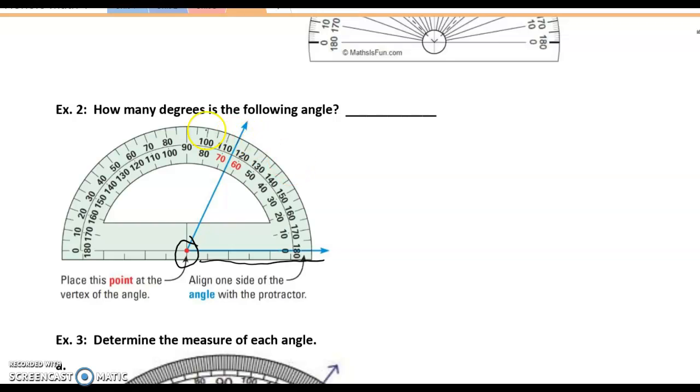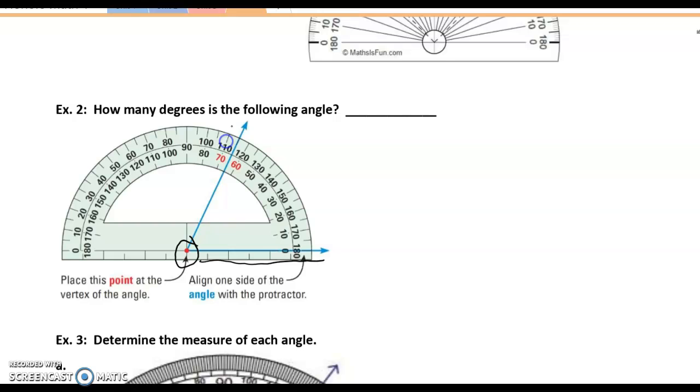Now you see that we have two sets of numbers here. But because we have an idea of what certain angles look like given their measurements, we're not going to say that this angle measures 115 degrees, up here between 110 and 120. Because if it did measure 115 degrees, then it would be an obtuse angle, and this angle does not look like it's more than 90 degrees.